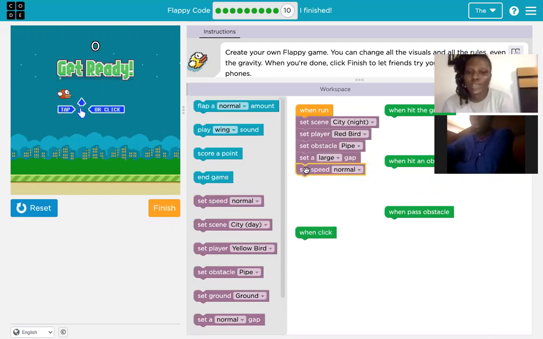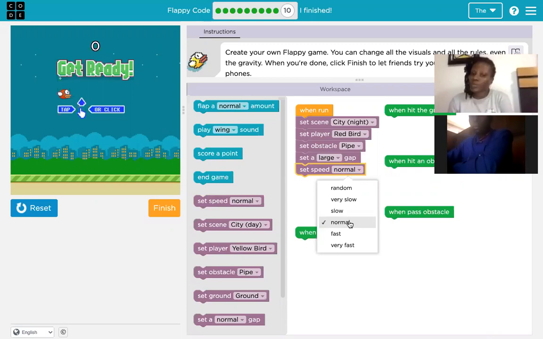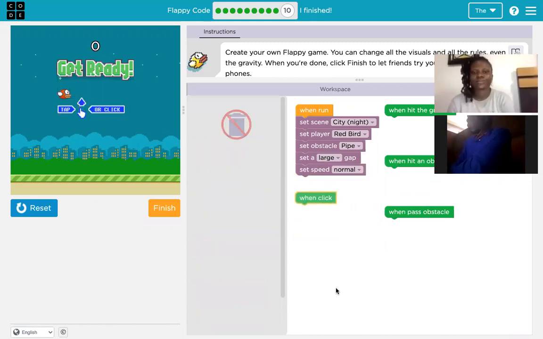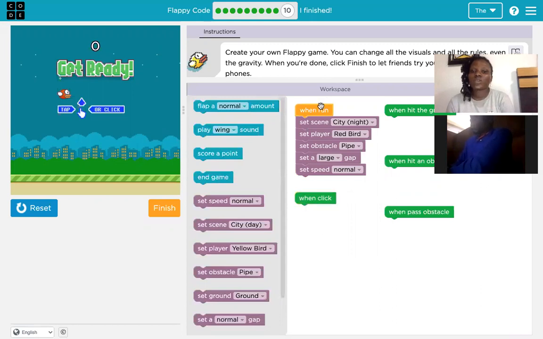So you can set the speed if you want to be very slow or very fast. But right now we're going to use normal speed. All right, that's what should happen when I click on run, all the instructions you should do.